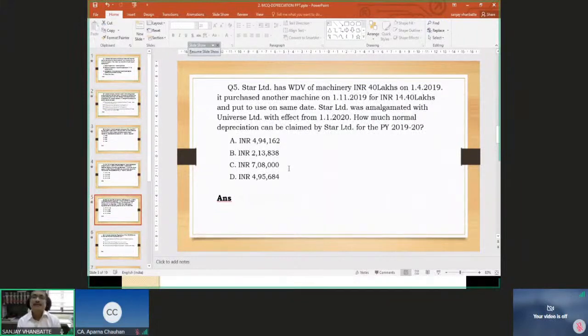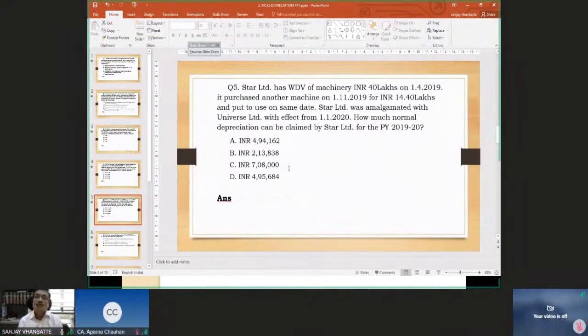Yeah. Let me answer this. The option A is the correct answer. Option A, that is 4,94,162 is the correct answer. Now 40 lakh rupees, 15% of this is 6 lakh rupees. Okay. And 14.40 lakh rupees, on that 7.5%. We are talking only of normal depreciation, we are not talking of additional depreciation.